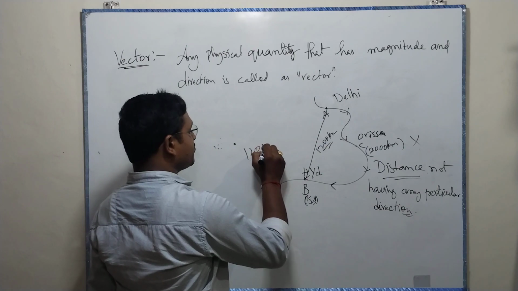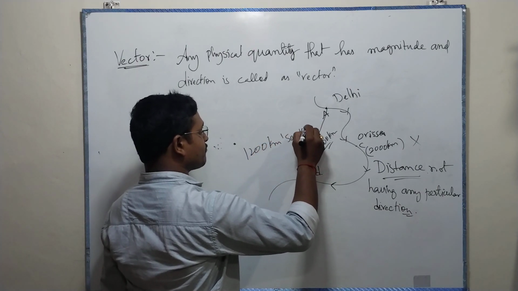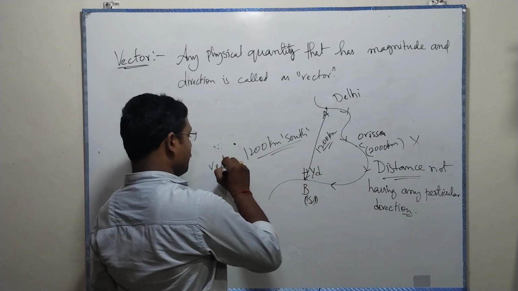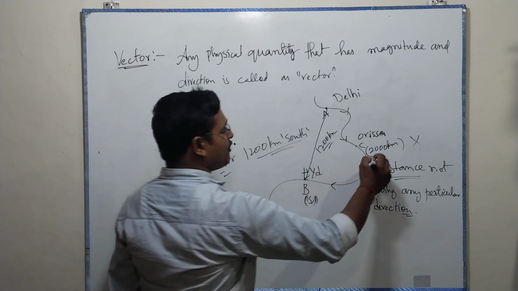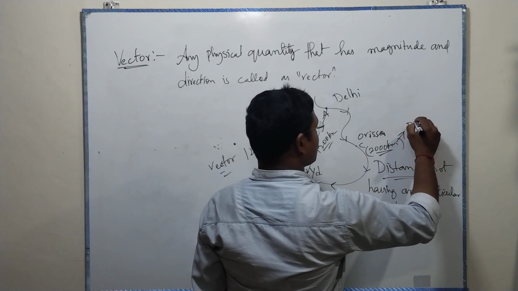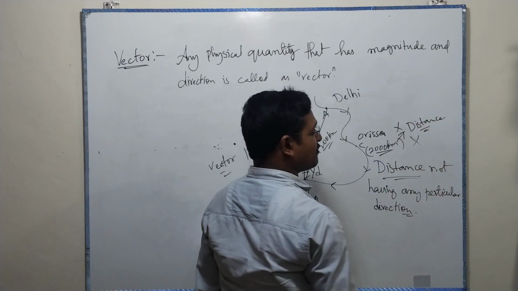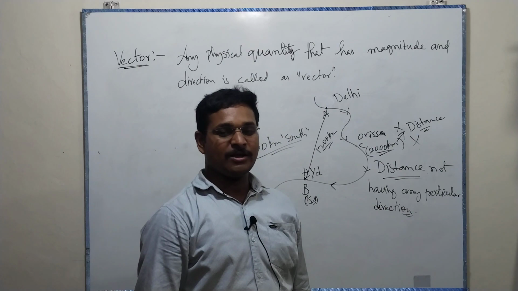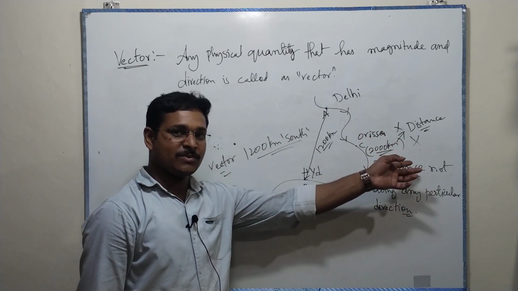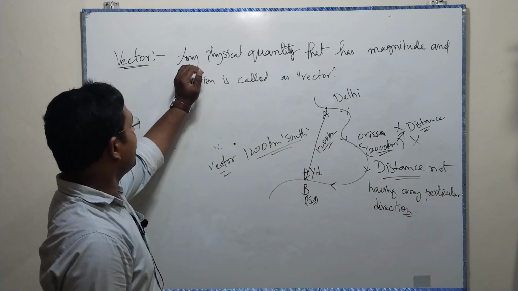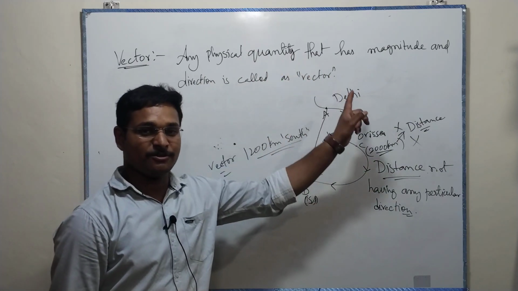Now 1200 kilometers towards south is nothing but a vector, and 2000 kilometers is nothing but distance, and it is not a vector. It's only distance. So we can say any physical quantity that has magnitude and direction is called a vector.